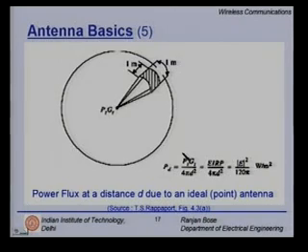Now Pt Gt is nothing but the effective isotropic radiated power. So this is EIRP divided by 4 pi d squared, which can be calculated as the absolute value of E squared over 120 pi watts per meter squared. Clearly if I put an antenna at the receiver, this power density, the power flux, would generate an electromagnetic field and hence a current, and then I can pick up that current that is generated, amplify it and interpret what was being sent.